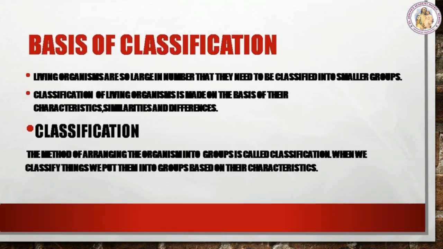Next, basics of classification. Living organisms are so large in number that they need to be classified into smaller groups. Classification of living organisms is made on the basis of their characteristics, similarities, and differences. So, what is classification? How can we define it? The method of arranging the organisms into groups is called classification. When we classify things, we put them into groups based on their characteristics.